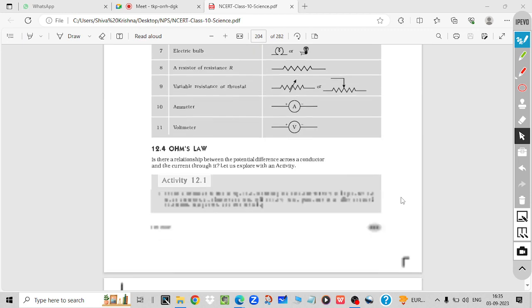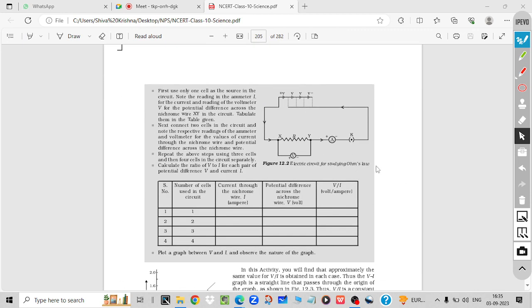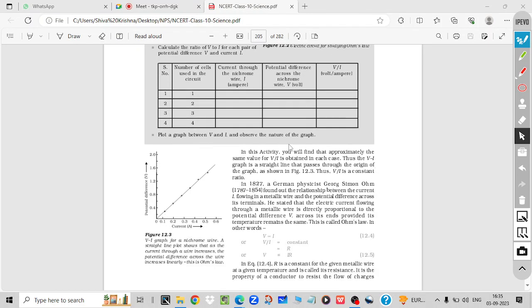Circuit diagram, I think it's easy. Ohm's law we have just discussed. One practical based question they may ask: you have to prove Ohm's law. It means if you increase the value of voltage, current will also increase. Means V by I is always constant. So V is directly proportional to I. If you remove this proportionality, V equal to R into I, so V by I is always constant.